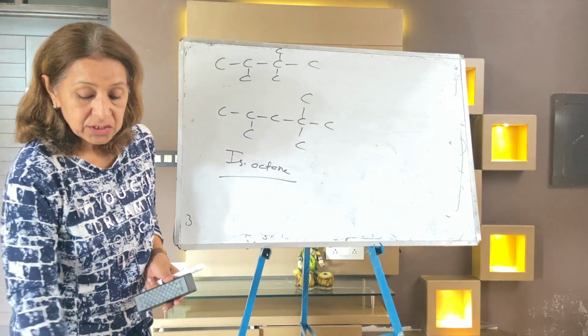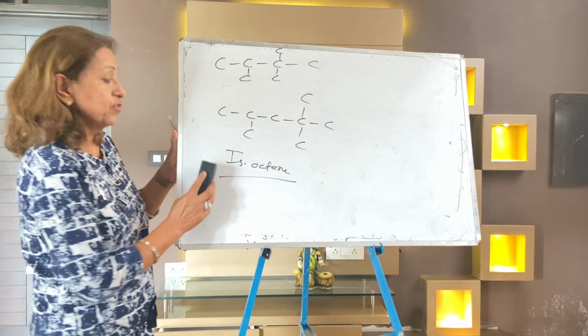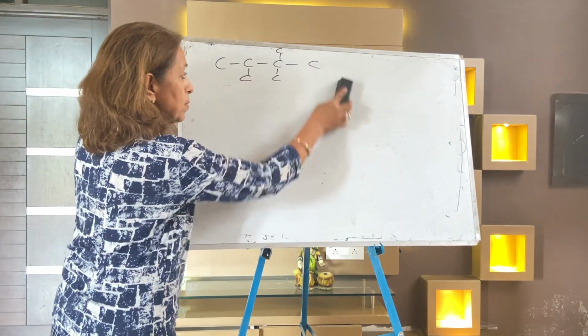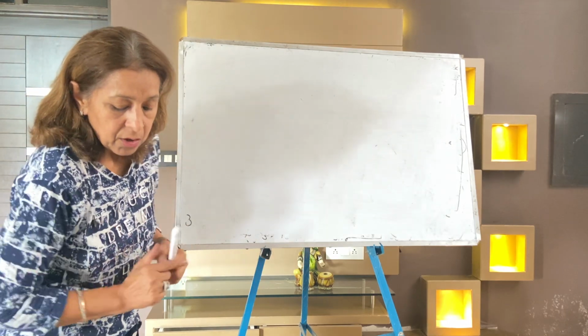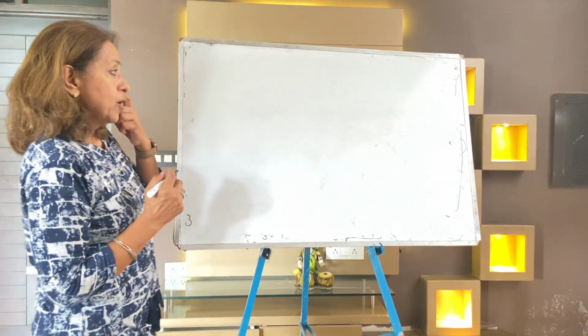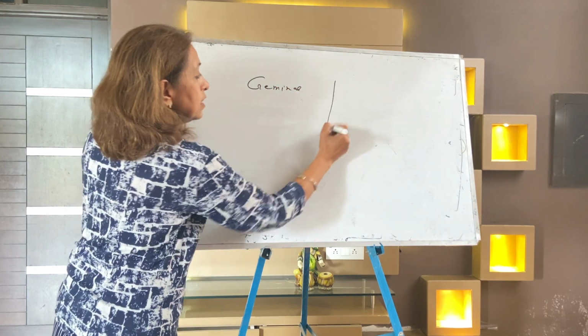Next topic, you may write about vicinal and geminal. We completed normal, iso, neo with three exceptions. Now let me start. Now I'm taking geminal and vicinal.